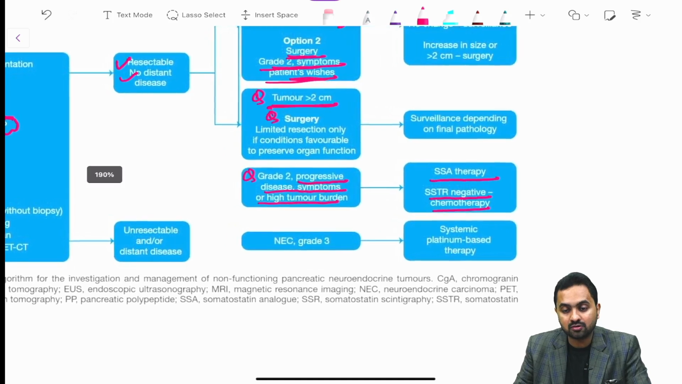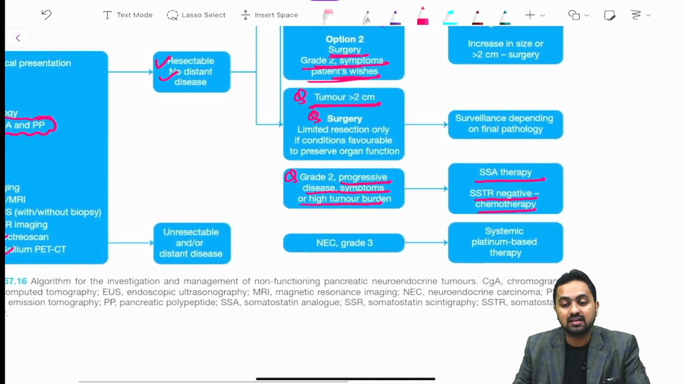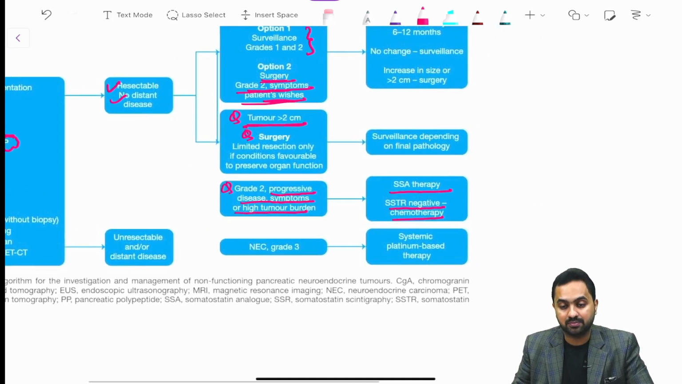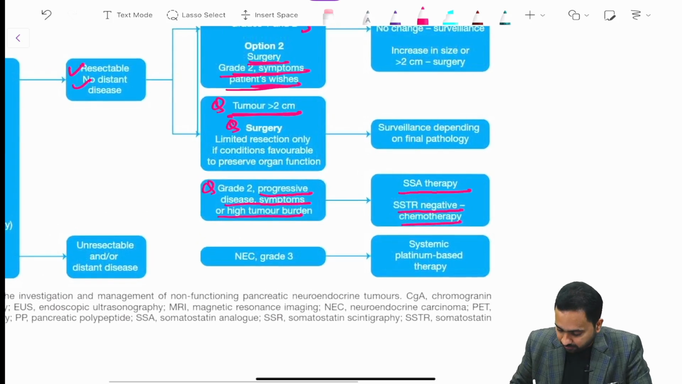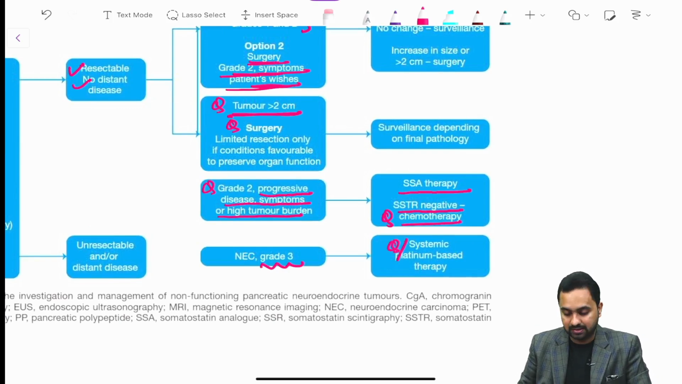chemotherapy. So what is your SSA therapy? SSA therapy is your somatostatin analog therapy, whereas your SSTR is your somatostatin receptor negative. We need to give your chemotherapy. Now in case of grade 3, we give your systemic platinum based therapy.